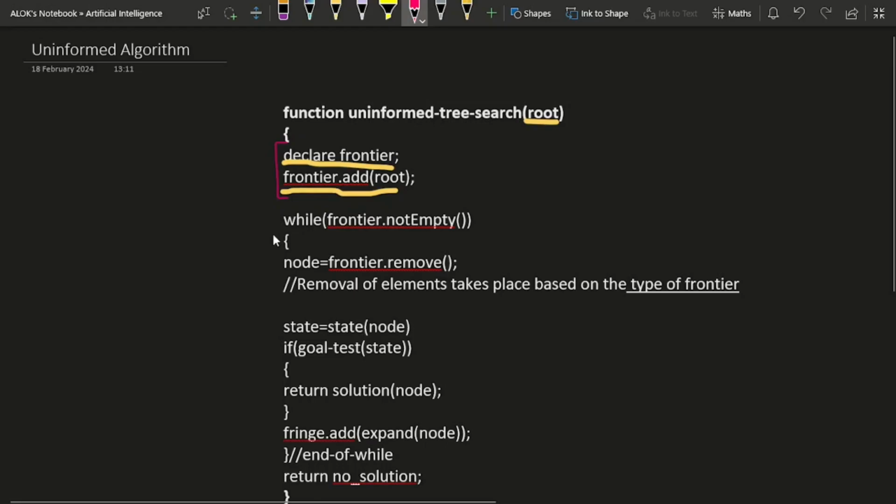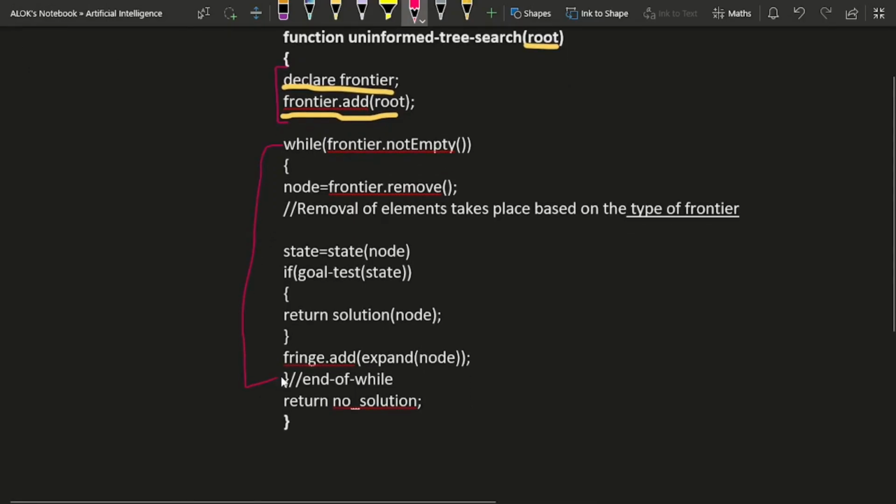Now the main working of our algorithm starts from this while loop from here to here. As you can see, it has a condition that it will run until the frontier is not empty, meaning until the frontier has some element inside it, the loop will not terminate. First of all, inside the while loop, we'll be removing an element from the frontier, and which element is going to be removed in a particular iteration depends upon what type of frontier you have taken. As you can see, I have mentioned over here.